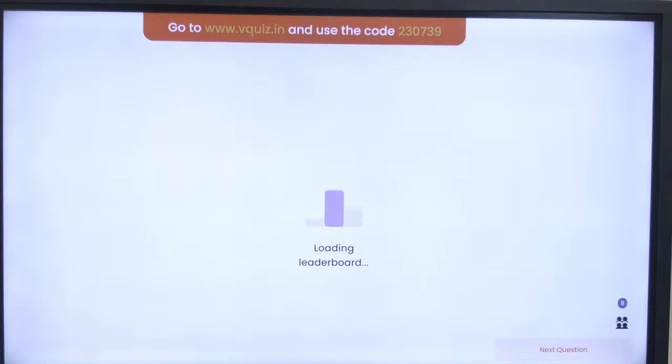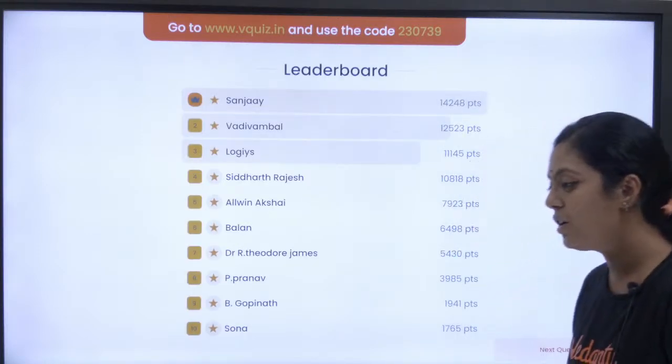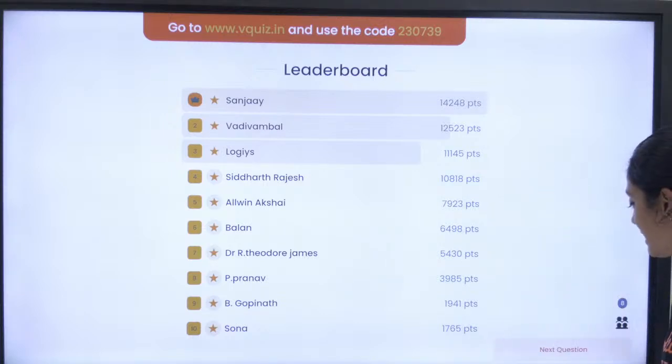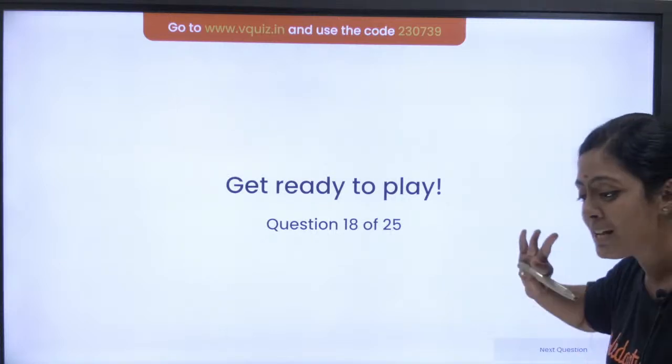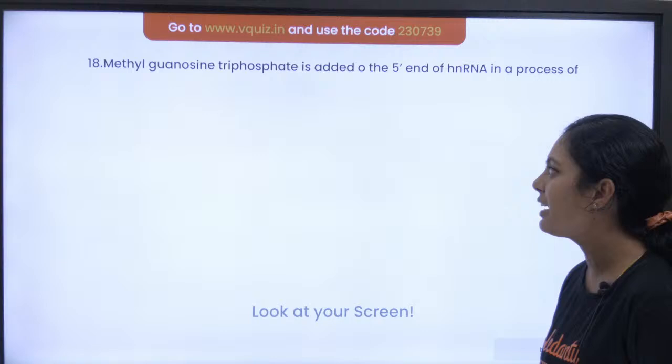Yeah. We'll see the leaderboard if there is any changes. Very good. Okay, we have Sanjay, Vadivamba, Logis in the 3rd place. Okay, and many other people are getting points. Next question, pasangla. Question number 18 of 25. Few more questions, 7 questions da irukku.